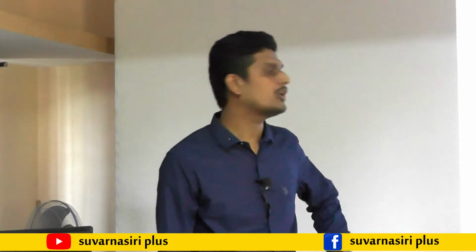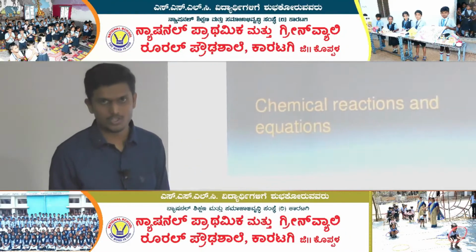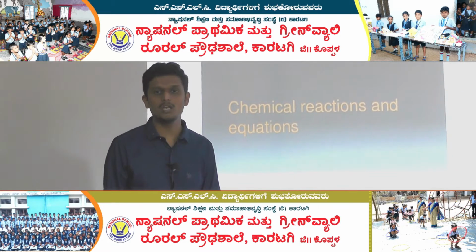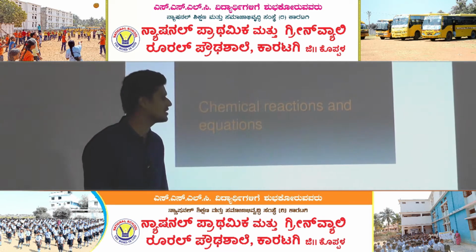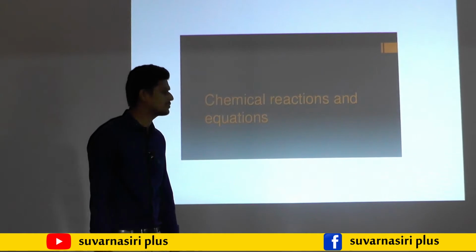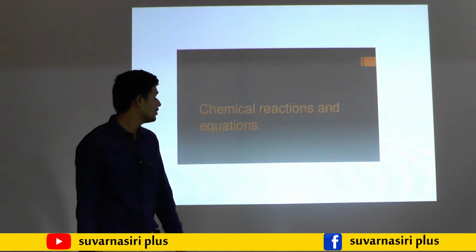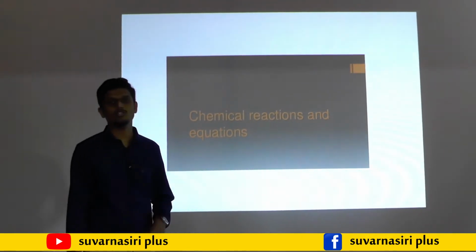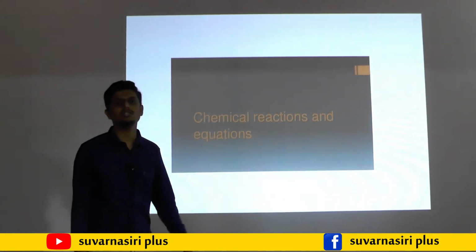In this chapter I am going to revise all the points. What are the points in this chapter? The chapter starts with chemical reaction and chemical equation, then how to balance the chemical equations, then types of chemical reaction. There are 5 types of chemical reactions: chemical combination, decomposition, displacement reaction and double displacement reaction, and oxidation reduction reaction, that is nothing but redox reaction. Then at the end of the chapter we are going to discuss corrosion and rancidity. These are all the points we are going to discuss in this chapter.